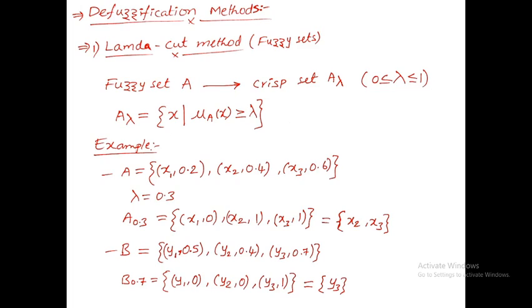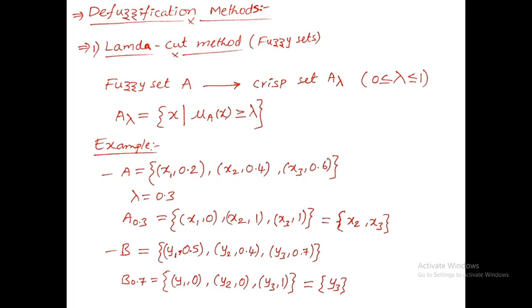Corresponding to this 0.7, based on whether the fuzzy membership values are greater than or less than it, you will get either 1 or 0. Here 0.5 in the fuzzy set is less than 0.7, so you get (y1, 0), and 0.4 is also less than 0.7, so you get (y2, 0) in the crisp set.